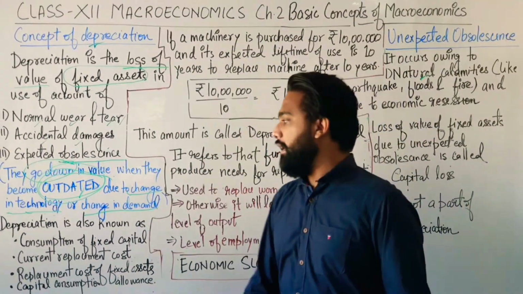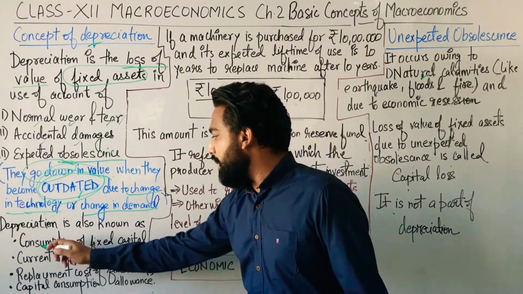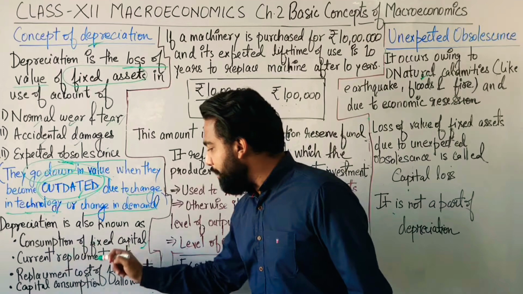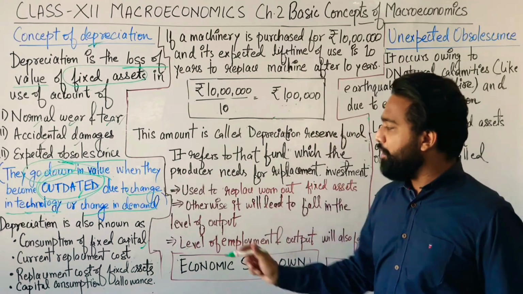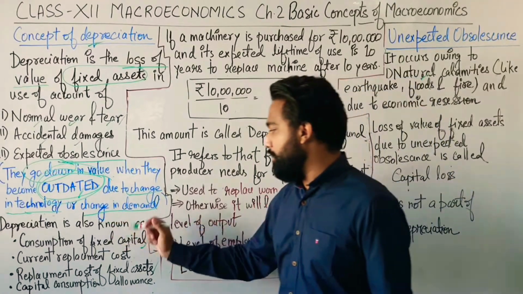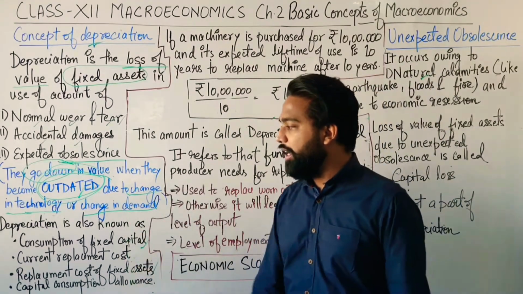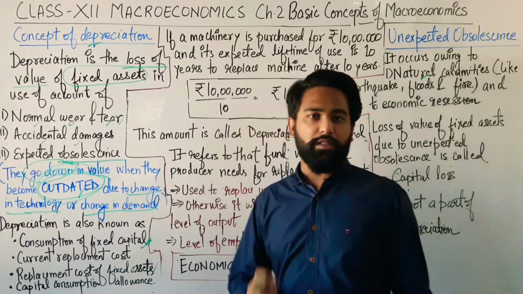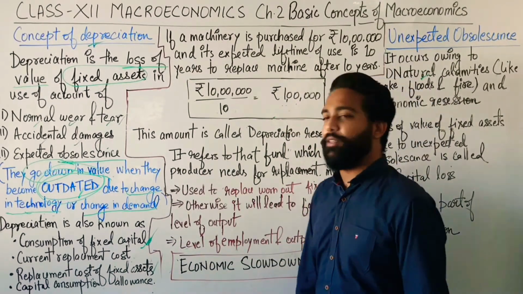Is that clear, everyone? Now depreciation has different terms. Depreciation is also known as consumption of fixed capital. Depreciation is also known as current replacement cost, also known as replacement cost of fixed assets, and also known as capital consumption allowances. Is that clear? There are 4 names for depreciation. The first one is very important. Most of the time CBSE asks you depreciation with this term, consumption of fixed capital. The others are also important, but consumption of fixed capital is a very dear one for the CBSE.